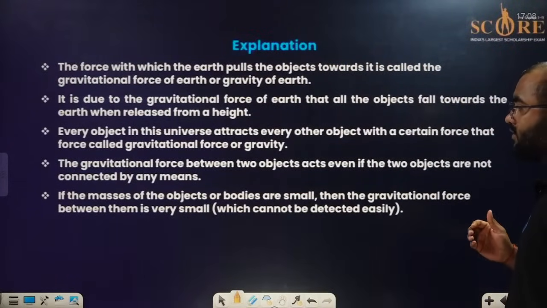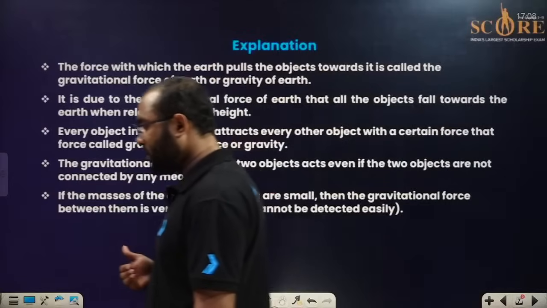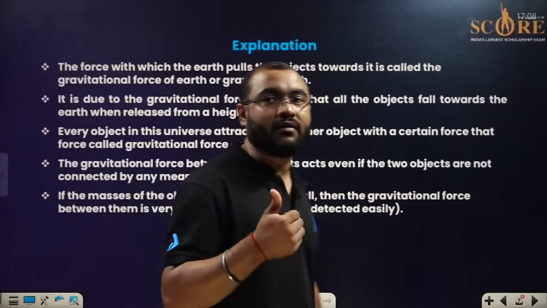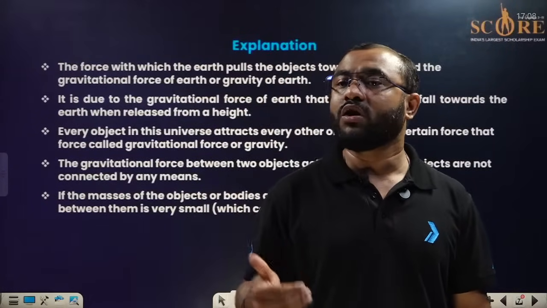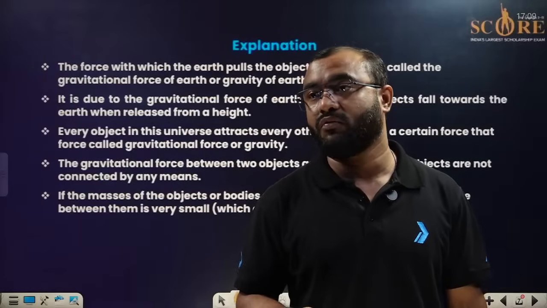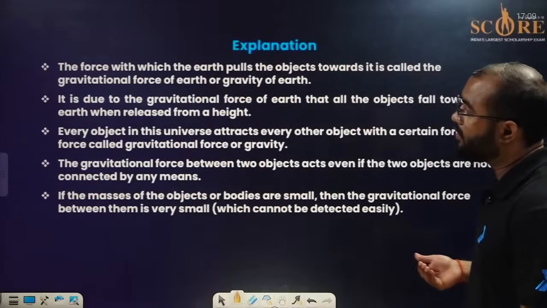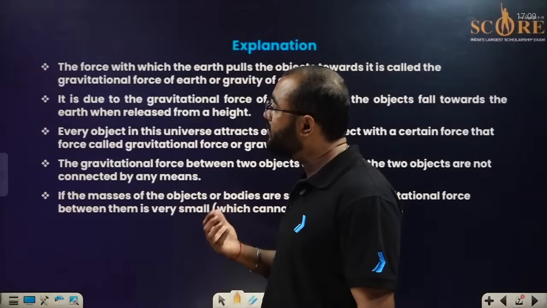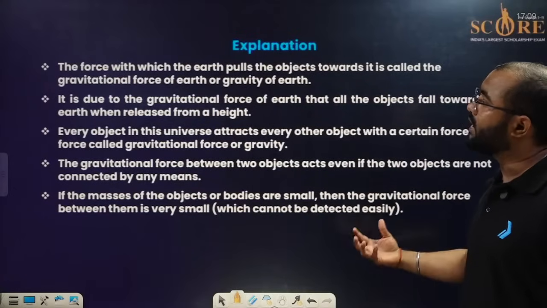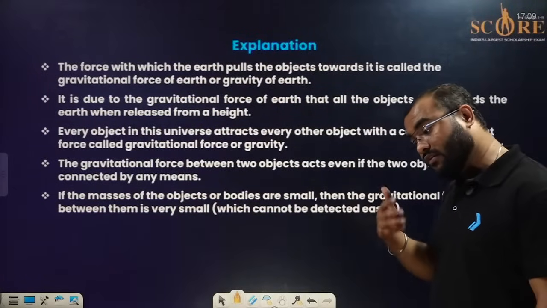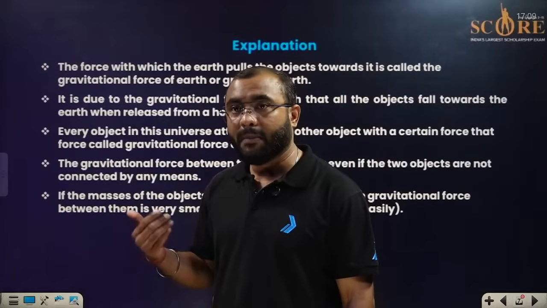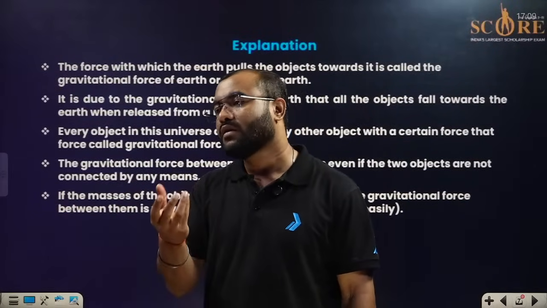Now, let us move on to gravitation, people. Sir Isaac Newton has given one of the very important theories: whenever there are two bodies, there will be an attractive force acting between the two different bodies. Getting my point? So we want to understand what those two bodies are and how we want to understand that attractive force. Fine. So we found out how it has been defined. It has been defined that the force with which the Earth pulls an object towards itself is called the gravitational force. Now, since it is called the gravitational force, if you go with the same concept on different planets, it will be the same thing. But since it is acting on the Earth, we have given a very short name for that.